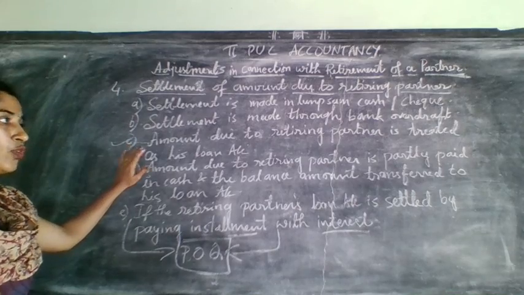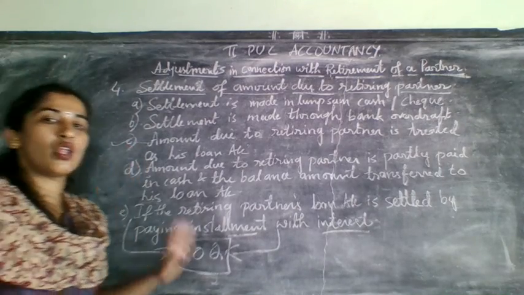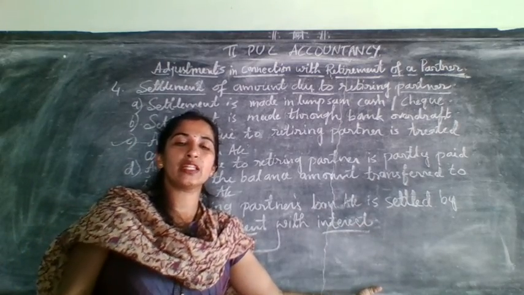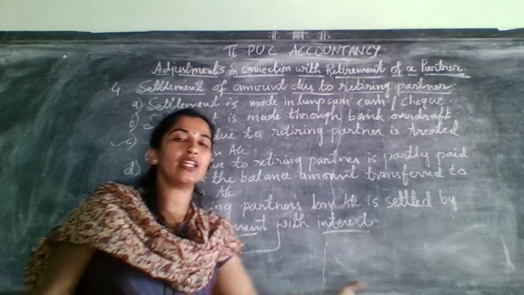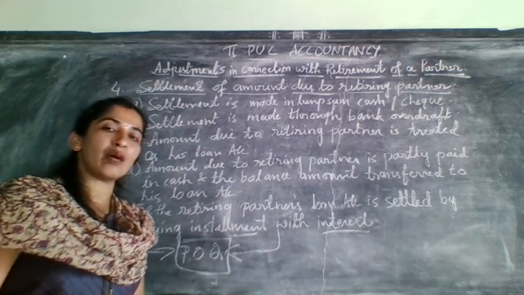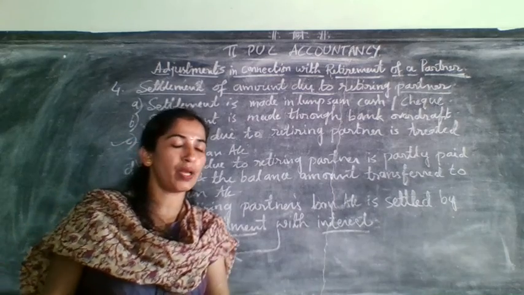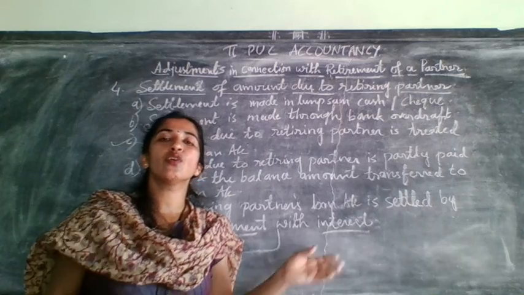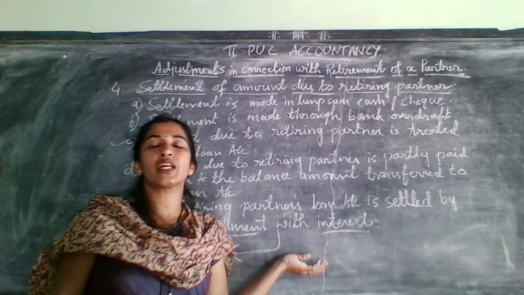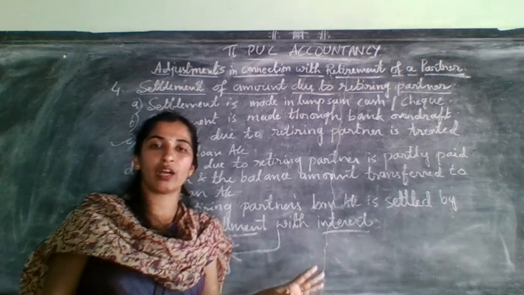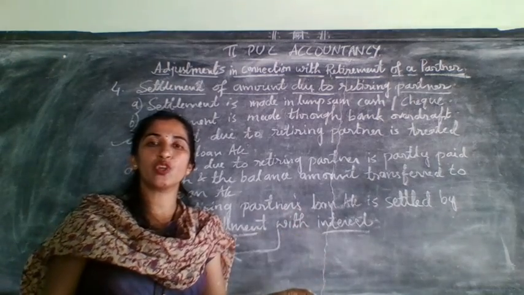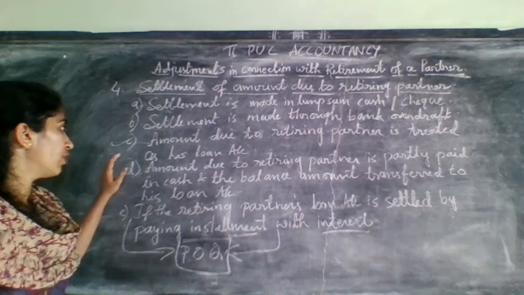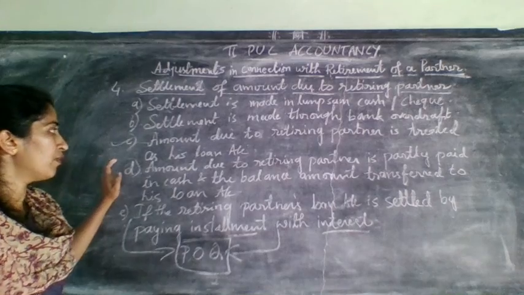Next one, amount due to retiring partner is treated as his loan account. Treated as his loan account means whatever balance comes in the partner's capital account, you need to bring it to the debit side. That complete balance, no payment to him on his retirement. Instead, that complete balance will be transferred to his loan account. This loan account will be shown separately on the liability side of the balance sheet.